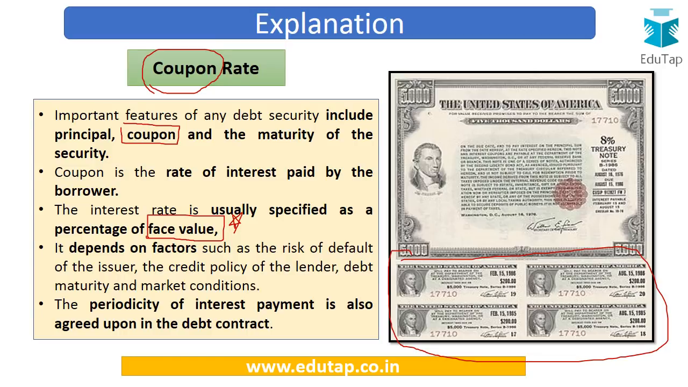Further, this is very simple and logical. The interest rate on any particular loan would depend on risk of default. If there is a risk of default, then the interest rate would be higher. It also depends on the credit policy of the lender, the person who is lending the money, whether he is willing to give the money for a shorter or a longer time, or what interest he is going to charge. And it depends on the debt maturity as well as the market conditions.